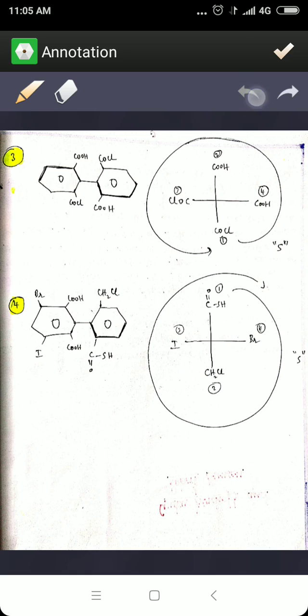So now you've written down the numbering. It is 1, 2, 3, and 4. So hence it is nothing but the R configuration.